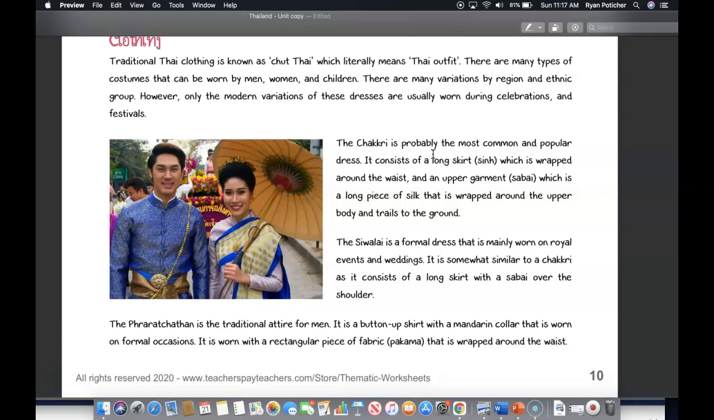The chakri is probably the most common and popular dress. It consists of a long skirt, or sin, which is wrapped around the waist, and an upper garment, or sabai, which is a long piece of silk that is wrapped around the upper body and trails to the ground.